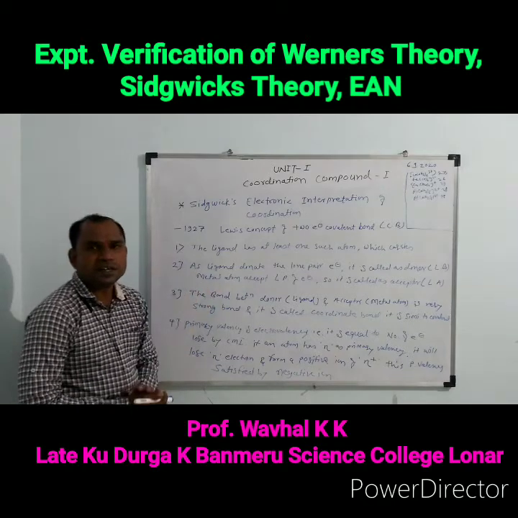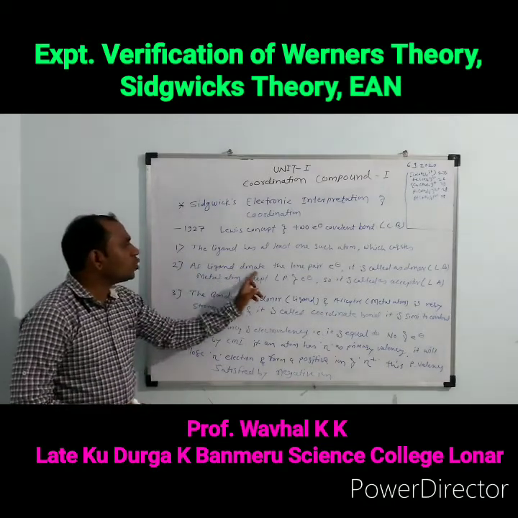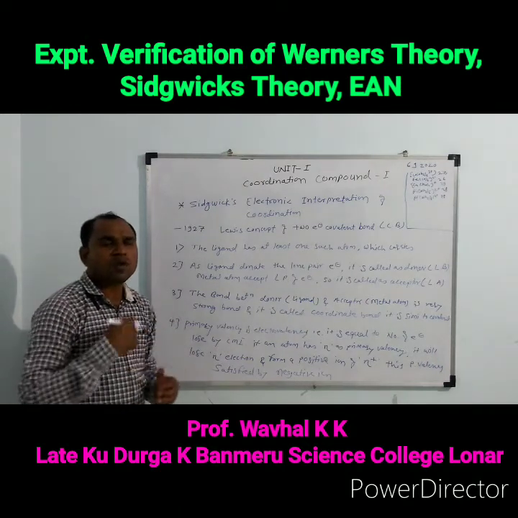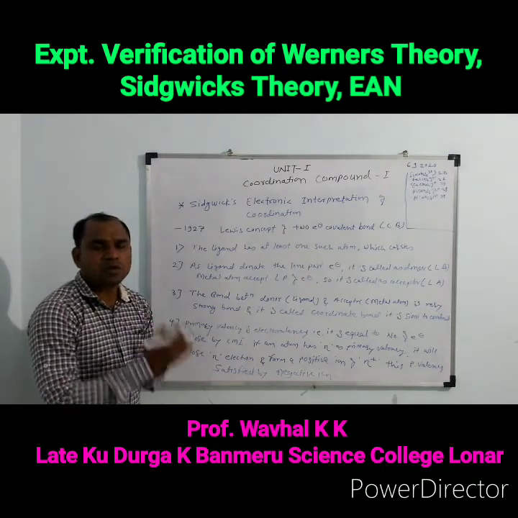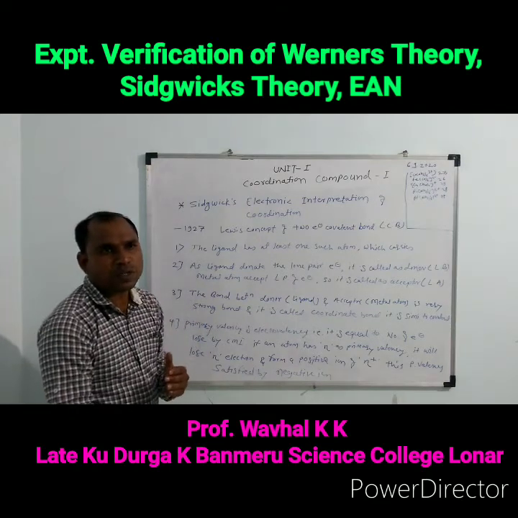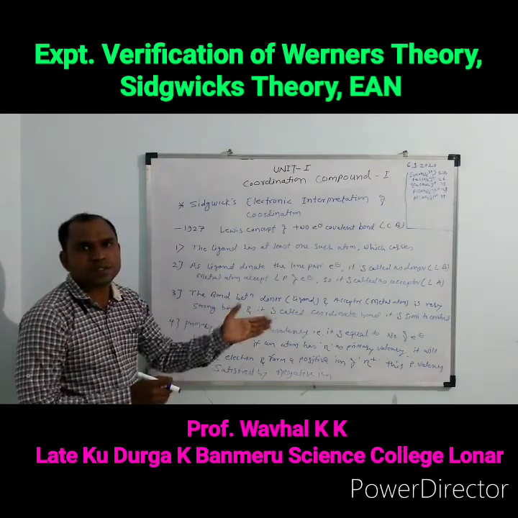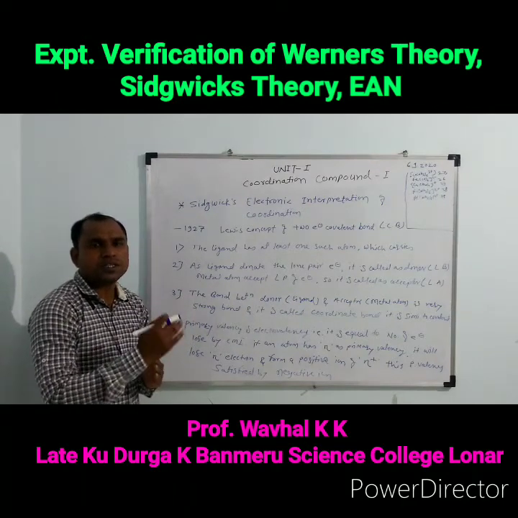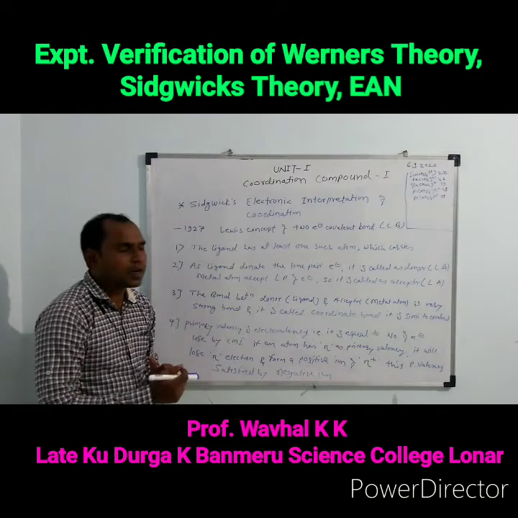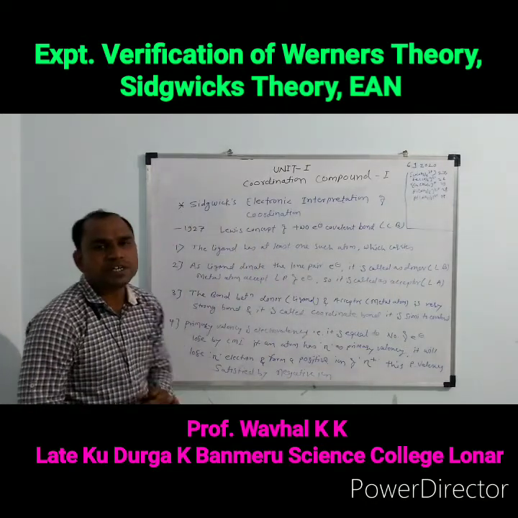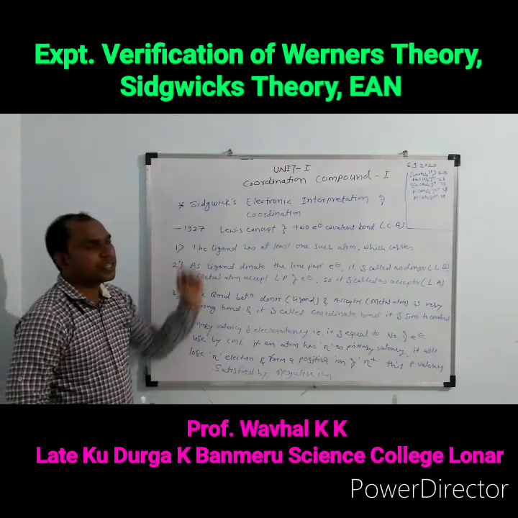See here the second interpretation: as the ligand donates the lone pair of electrons, it is called the donor. According to this, the donor donates the lone pair of electrons, hence it is called the Lewis base, and the central metal atom accepts the lone pair of electrons, hence it is called the acceptor, and it is called the Lewis acid. This is the second interpretation of Sidgwick's theory.